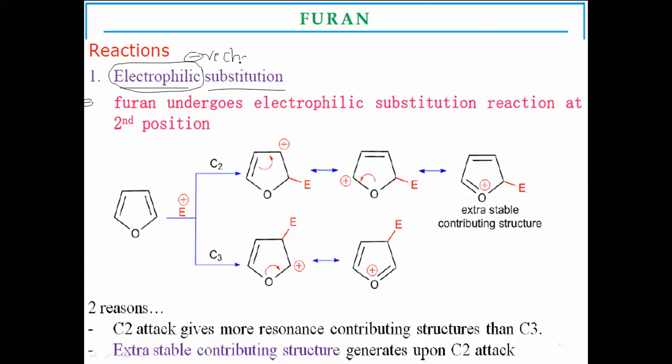Philic means loving species. Which species attract negative charge? Those having positive charge. Electrophiles are nothing but positive charge species. They attract the negative charge species towards them. Those compounds are called electrophiles.